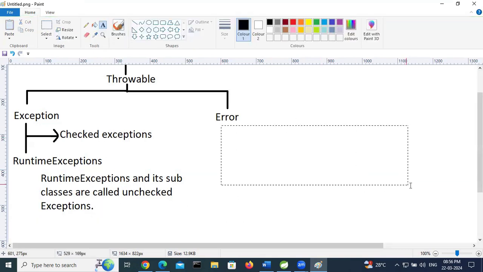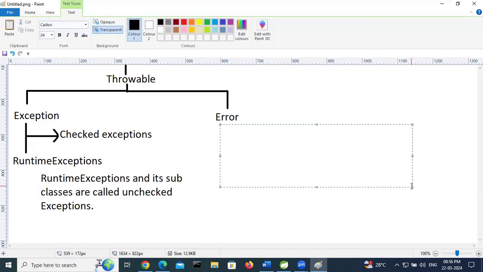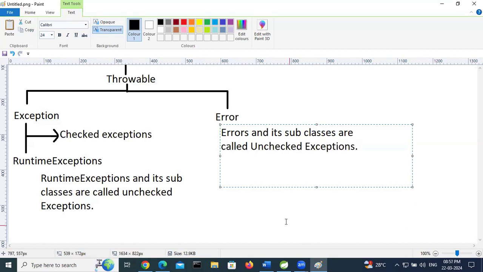Here, Error and its subclasses are also called unchecked exceptions.